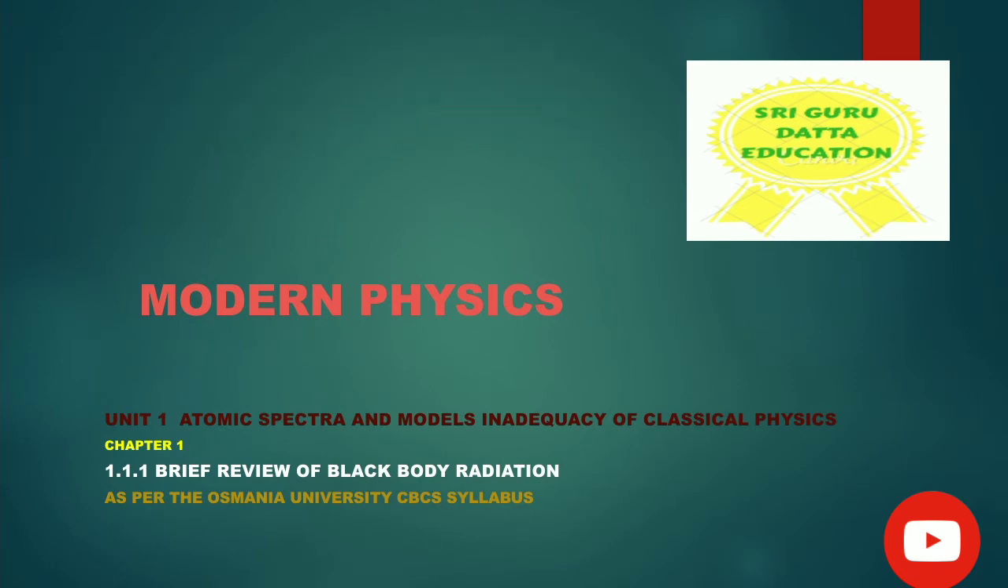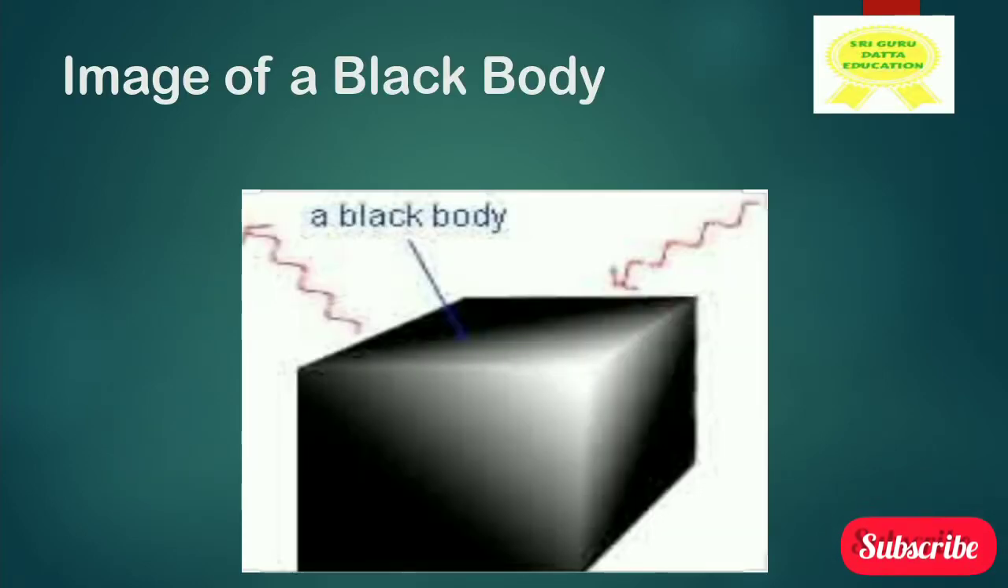In this video we are going to discuss Modern Physics Unit 1, Atomic Spectra and Models, Inadequacy of Classical Physics. Chapter 1: Brief Review of Blackbody Radiation. Image of a blackbody. What is a blackbody? It is a cubical structure which is fully black.